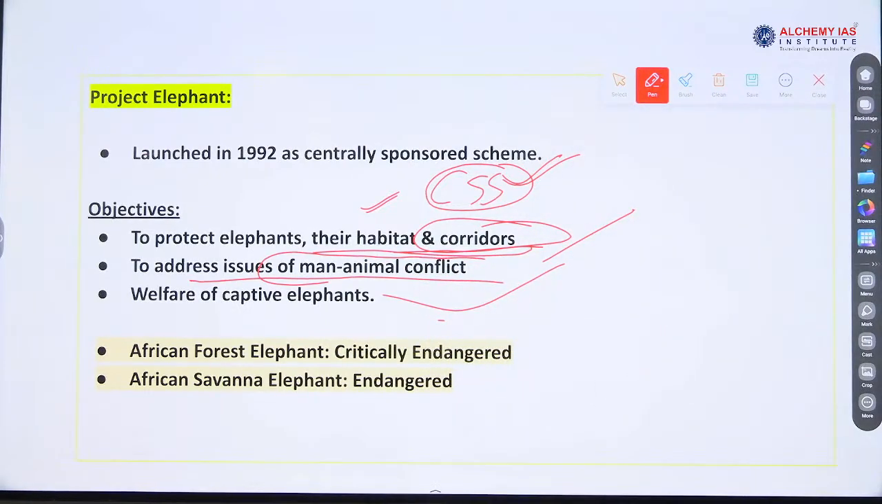So what will humans do? They will kill, right? Tigers, lions and elephants, when there will be a conflict.